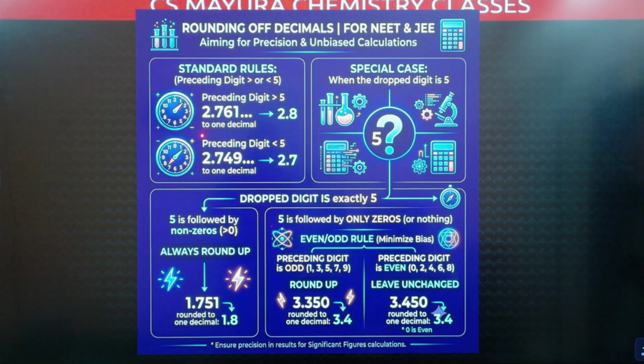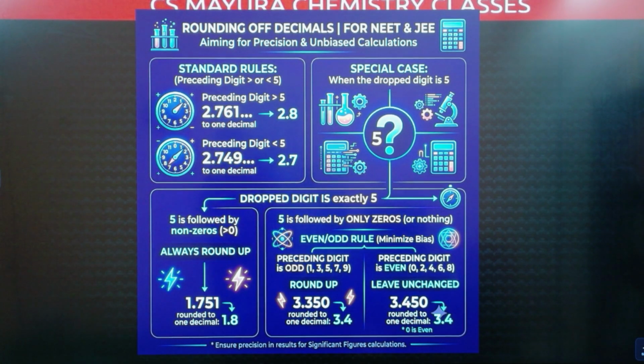One number is given, 2.761. We should make it into a total of 2 digits. Here, to make it into 2 digits, see this 6. 6 is greater than 5, then add 1 to 7, 2.8. Next, 2.749 is there. Now this 4 is less than 5, then there is no change in that, right?